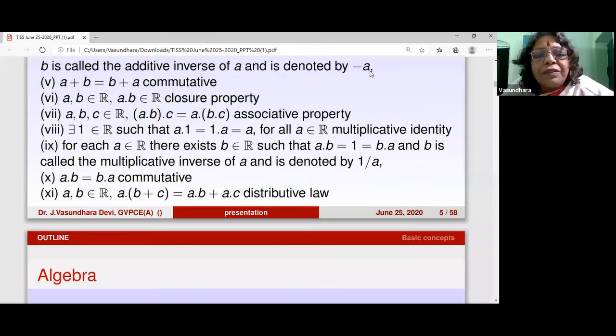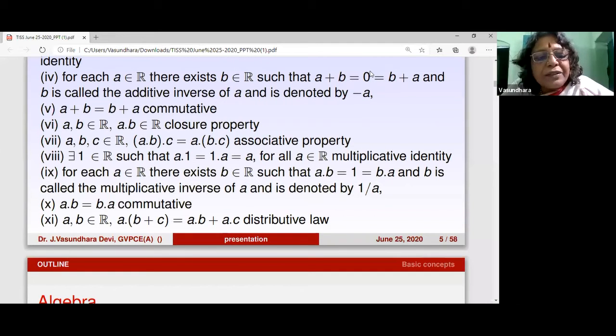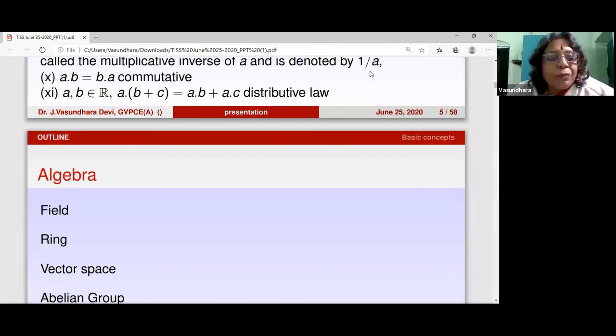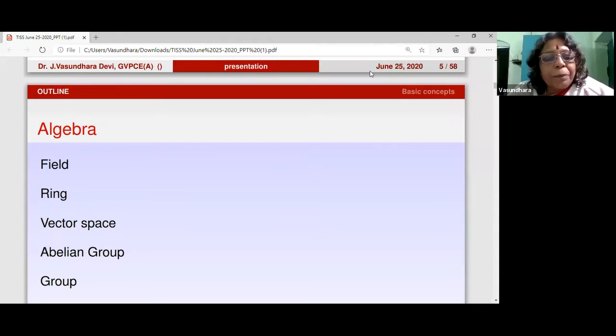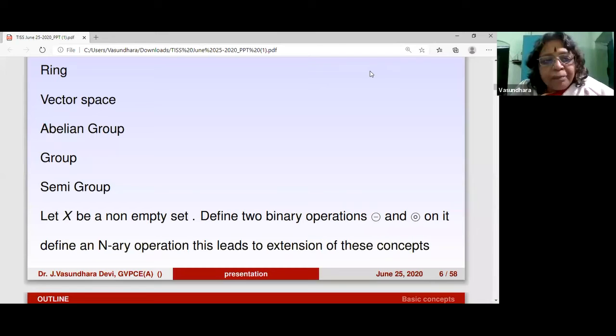Can we reduce some of them and do something with it, which is what algebra does. So you reduce some of the properties on the real line, you have a ring. Then you reduce some more properties, you end up with a vector space. Then you reduce some more, you have an abelian group, a group and a semigroup. So these are the refinements that we have on the real line, on R, using the addition and the dot product, scalar multiplication that is there on R.